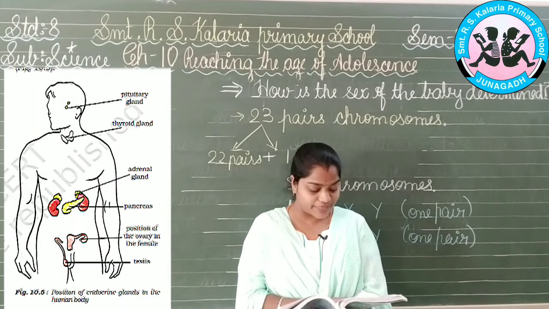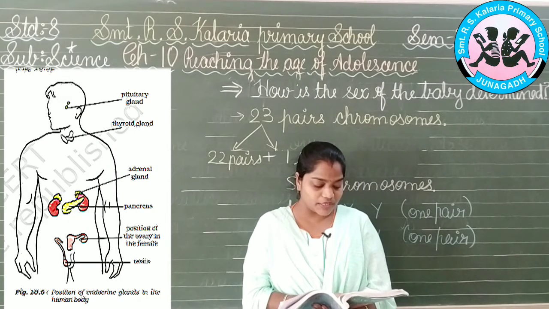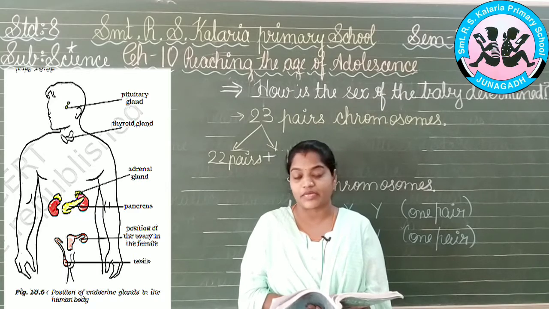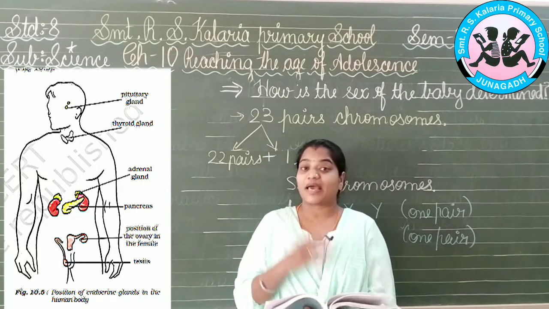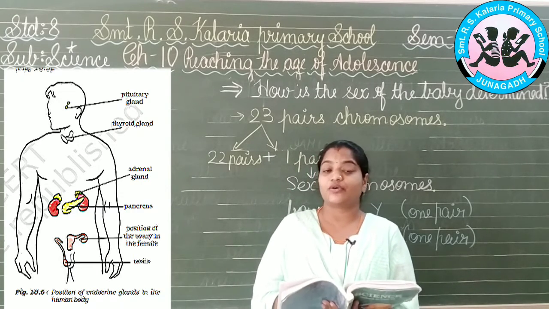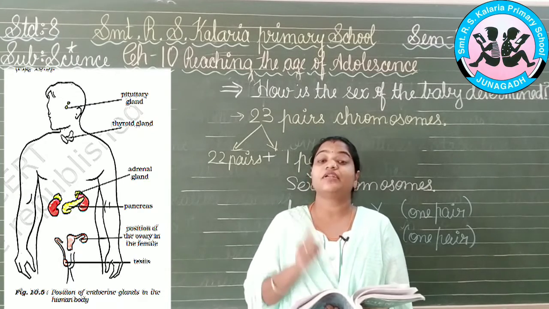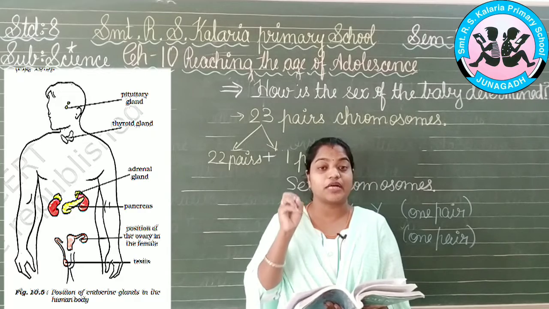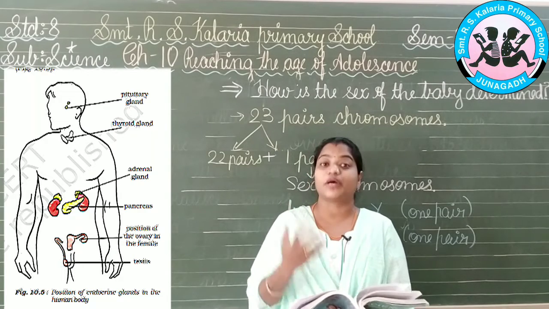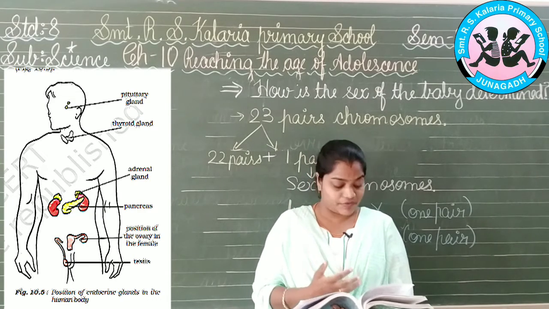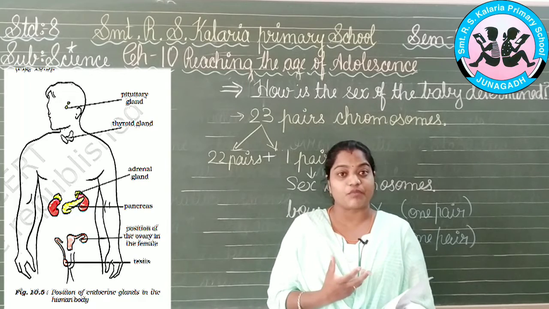It helps the body to adjust to stress when one is very angry or embarrassed or worried. So whenever our parents are worried, which of the hormones will be produced in their body? Yes, you are correct. The adrenal gland will be producing the adrenaline in their body when they are worried, when they are tensed, or when we are having some anger in our body.